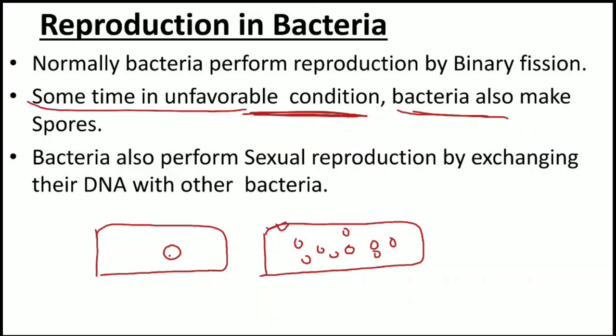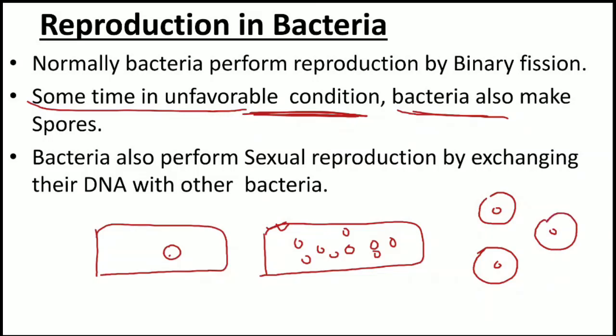with the cell wall, and now this nucleus takes some amount of cytoplasm and is released from the cell. Here is another nucleus taking some amount of cytoplasm and now free from the cell.